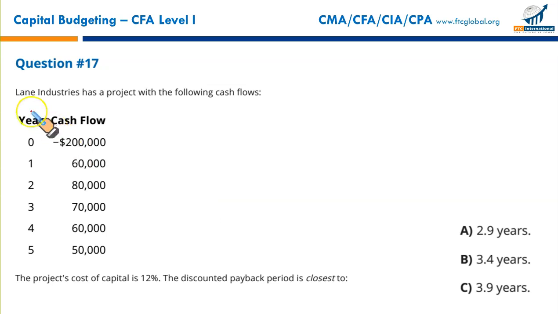Next, Lane Industry has the project with the following cash flows. Cash outflow at year 0, then these are the inflows. If you need to calculate the payback, that is quite simple. You write negative 200,000 in your calculator and then add up these cash flows, and wherever the cash becomes positive, that's the payback period. Now, but in this question, the project cost of capital is 12%. The discounted payback period is required.